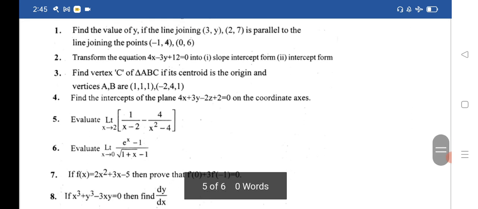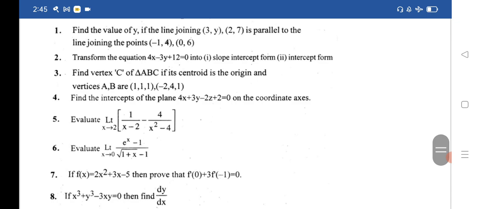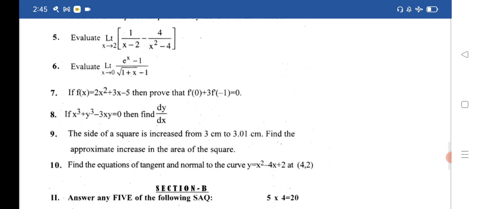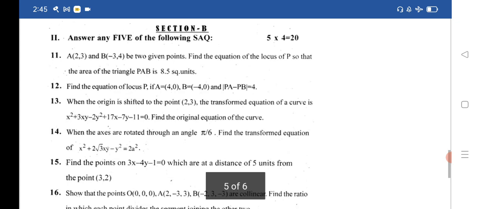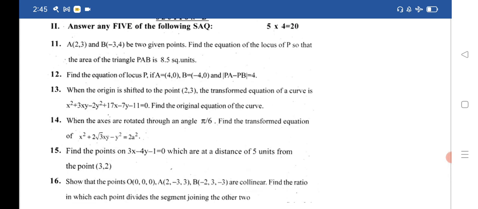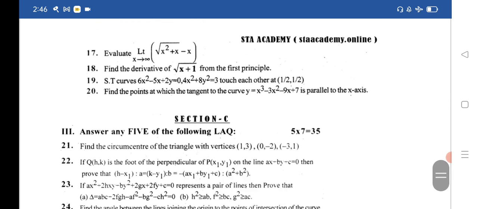1B, 1 to 8 questions I have given for VSQs. Next is 9 to 10 VSQs, very important. SAQ questions for 1B. Note down these questions, or you can take the screenshot, that are very helpful to practice at the last minute, that can give you good marks. Next is 17 to 20. The SAQ section is completed for the third paper.